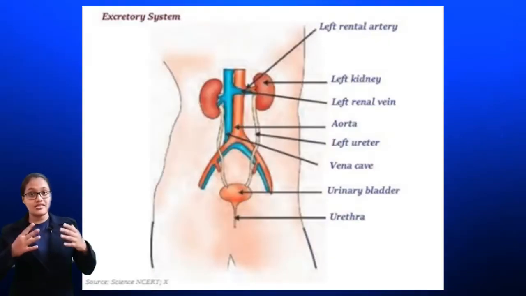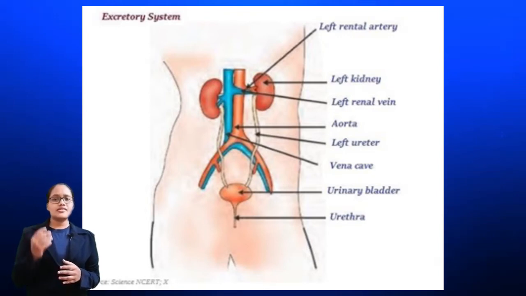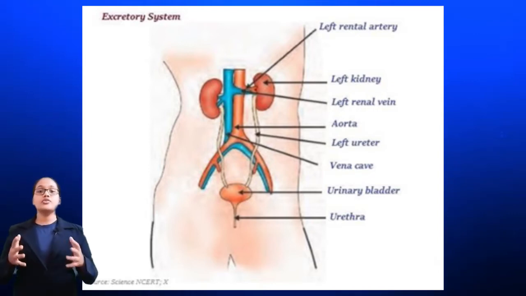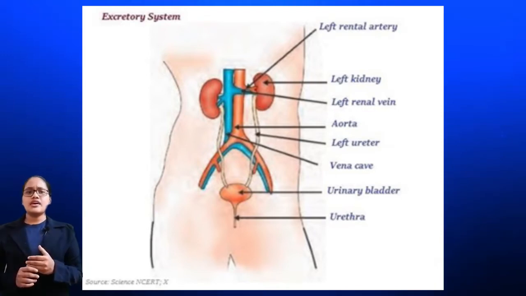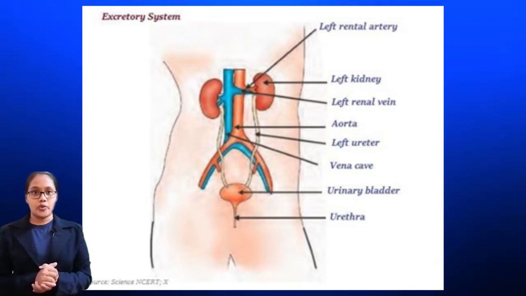Excretion in unicellular organisms is simple because they use simple diffusion technique. But in multicellular organisms, like in humans, they have an excretory system that serves for the purpose. So the excretory system of human beings includes a pair of kidneys, a pair of ureters, a urinary bladder and urethra. Kidneys are present in the abdomen on either side of the backbone.